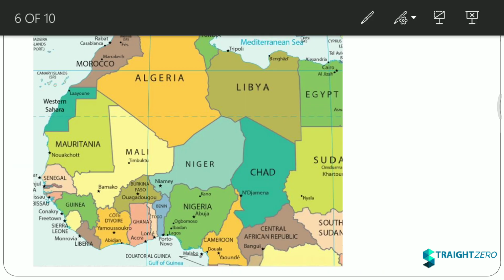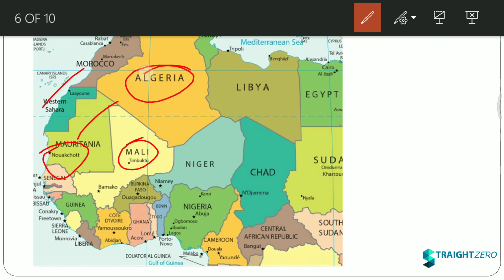Moving on, this is Africa. The first country in Africa on the Tropic of Cancer is Western Sahara. Then is Mauritania, here is its capital. After Mauritania there is Mali, then after Mali there is Algeria, then after Algeria you can see Niger. You can see there is this small point from which the Tropic of Cancer is passing. This is Niger. Then there is Libya, and after Libya is Egypt. Here is the capital of Egypt, that is Cairo.